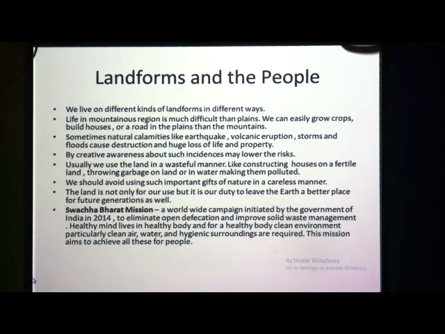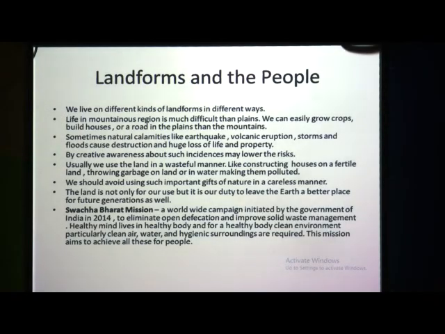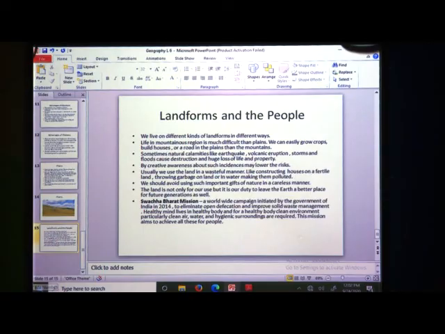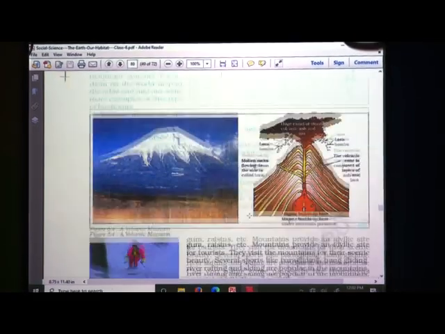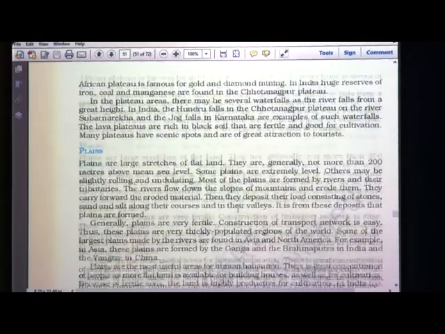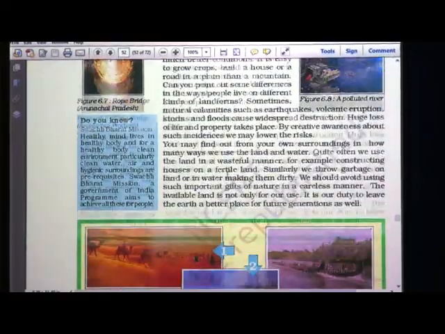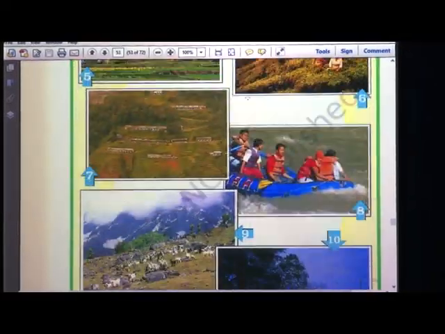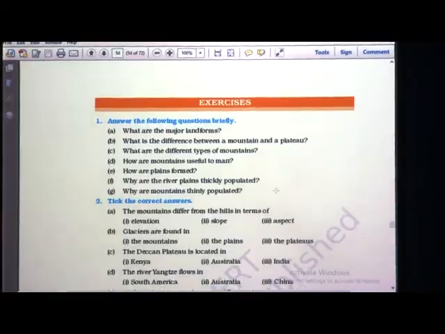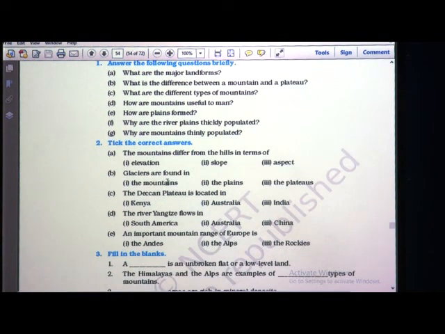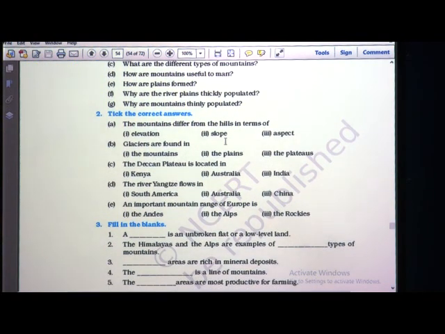Now, your lesson gets over. Now, we will see the exercises of this lesson. Open your exercise. Tick the correct answer. The mountains differ from hills in terms of elevation. The correct answer is elevation, mountains.